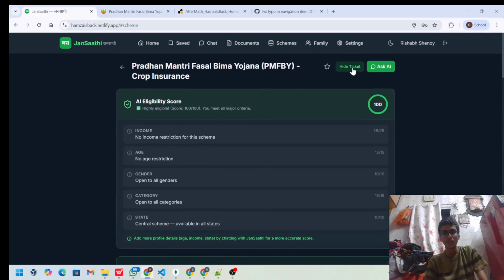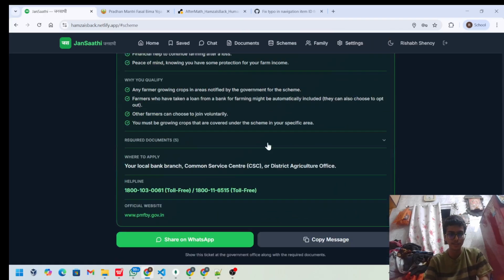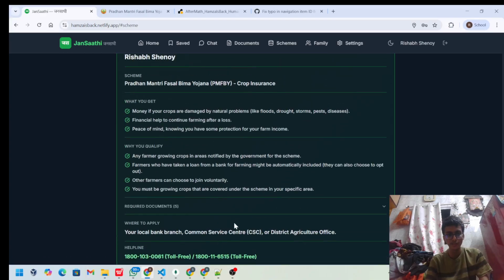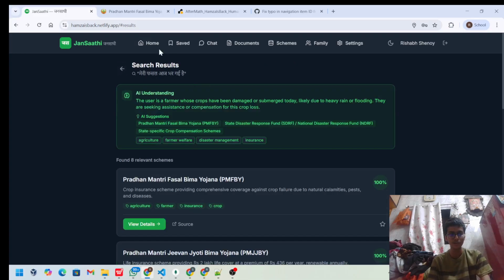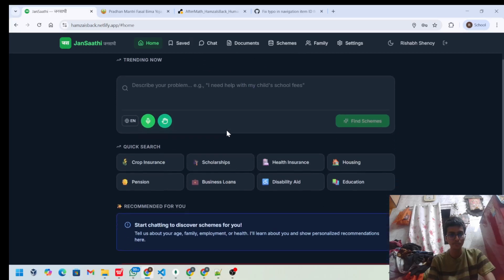And the ticket feature. Once you get a ticket, you can share it on WhatsApp. You can copy the message and share it somewhere, so that this ticket will act like a resource to help somebody else who is unaware of this application. Maybe if I am the son of an elderly mother, I could just use this application for her and provide all the schemes. So this is the first feature which we were trying to see here.